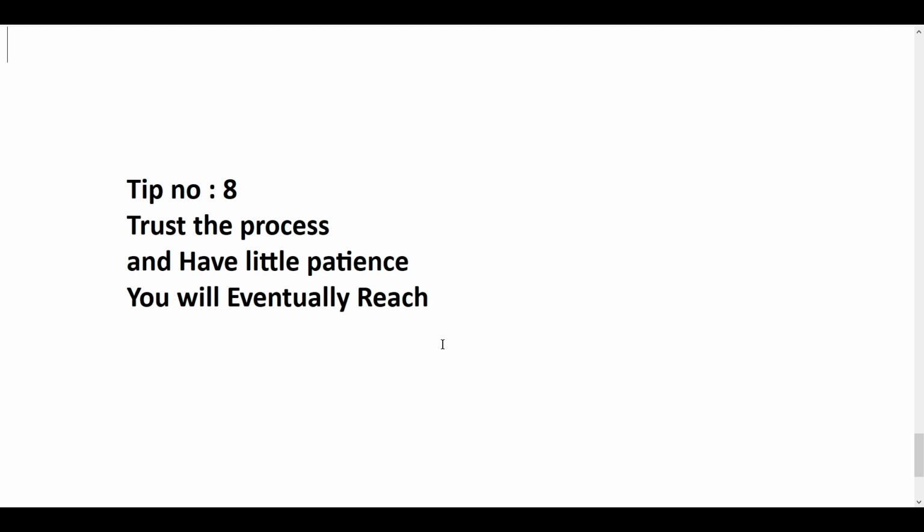Please trust the process. This is a very successful and proven process. You will definitely get a lot of profit, but you need to trust the process and have a little patience. You will eventually earn profit from the software and from the Dream11 application. One thing you should remember is that you need to trust the process. That is a very important thing.